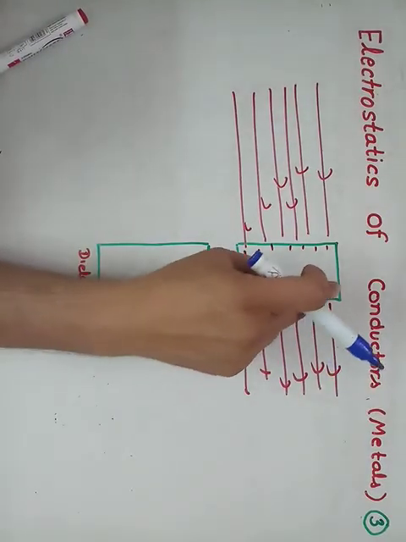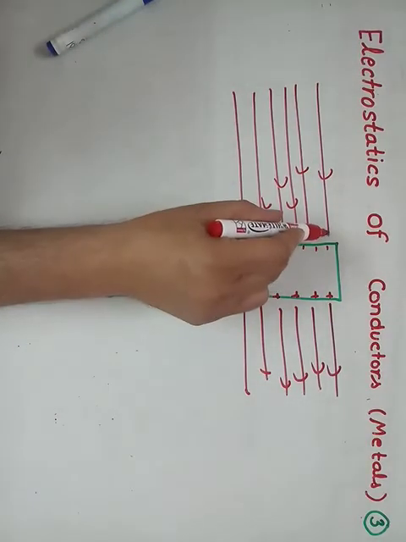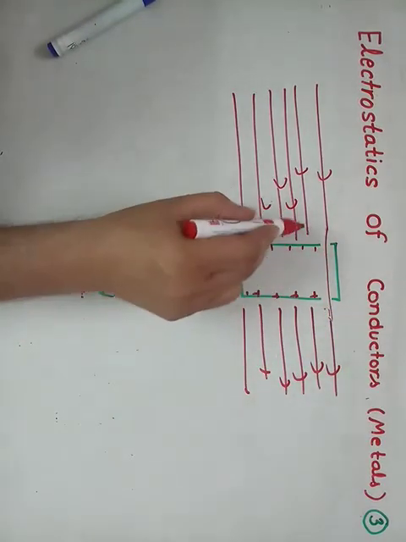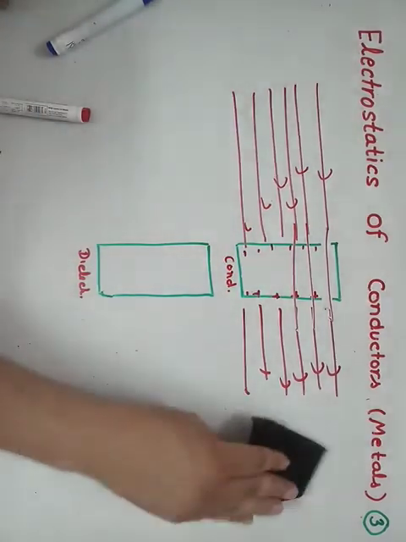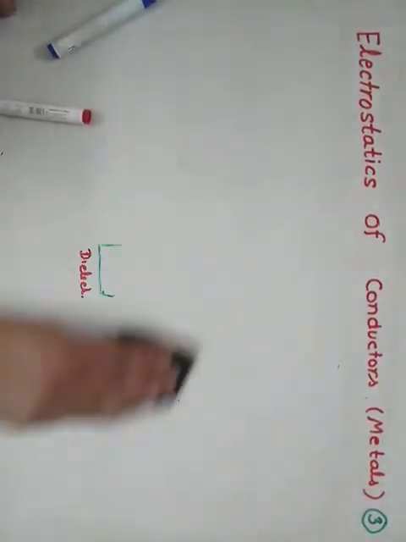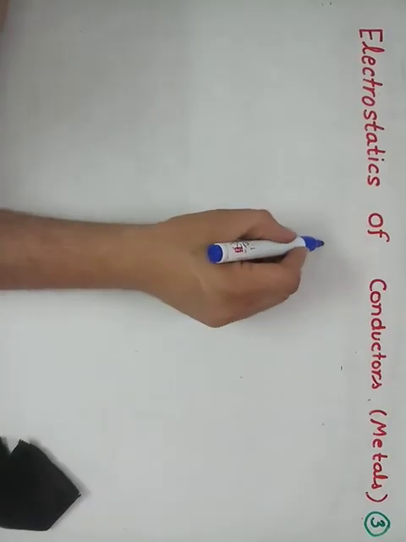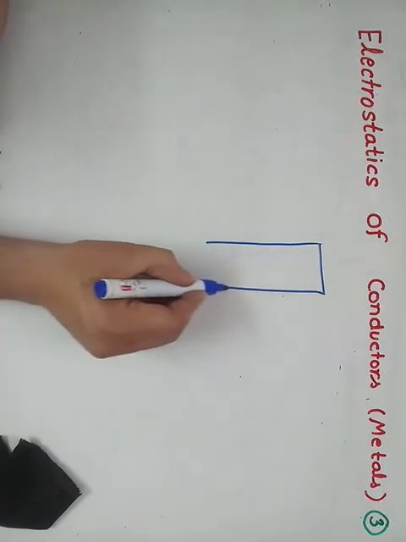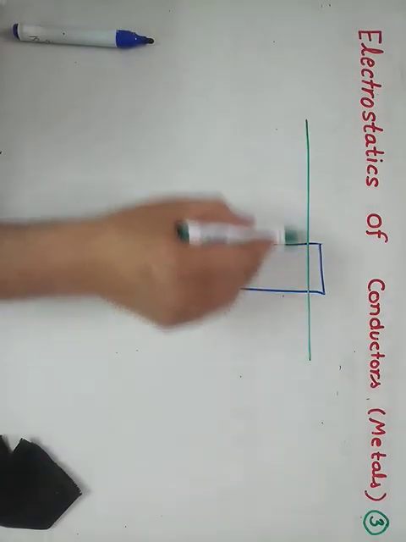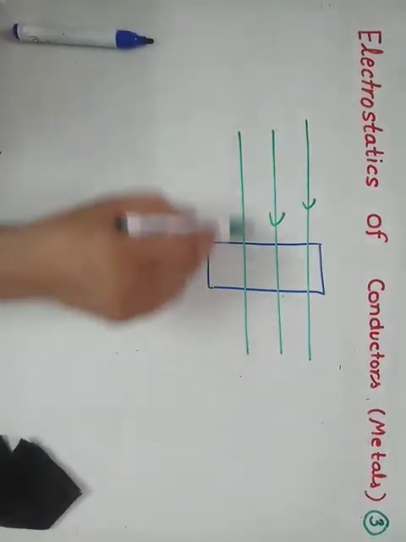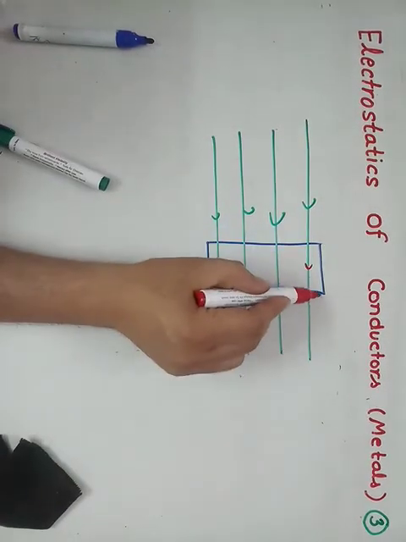And look here, if we show field lines like this, then inside it, this is positive, this is negative.